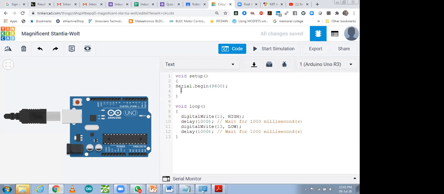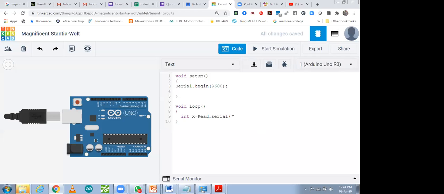Okay. So this one is serial.begin, and after that in the setup, we have to do it. We have to take one integer or float or any string. I'm going to take one string, or you can take an integer also if we have to read any integer value. I'm just doing it first with integer. Integer x is equal to Serial.read.